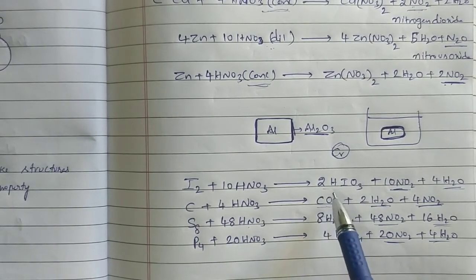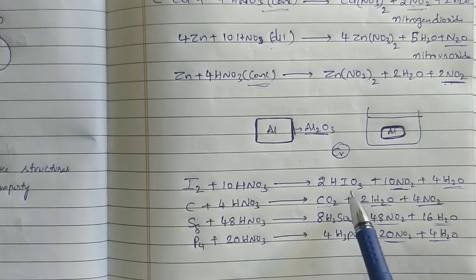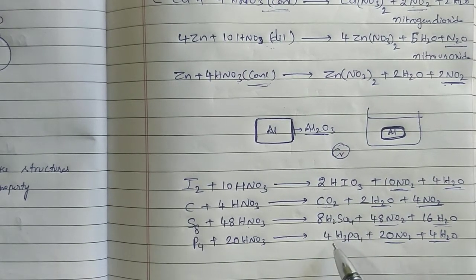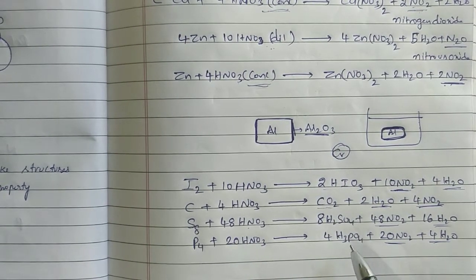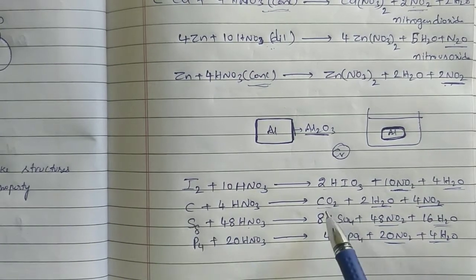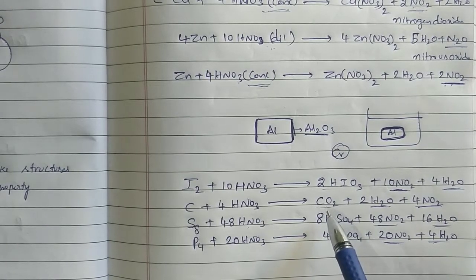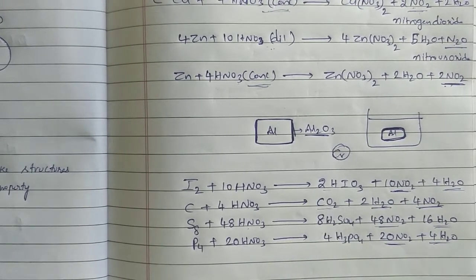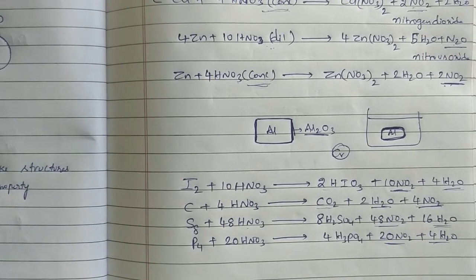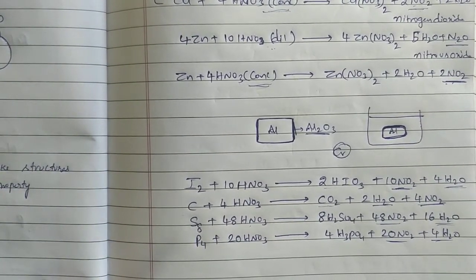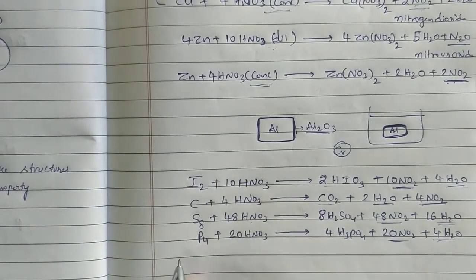These are also corresponding acids only. Iodine will form iodic acid, sulfur will form sulfuric acid, phosphorus will form phosphoric acid. Carbon alone forms an oxide, that is carbon dioxide. Like that we have to make our attempt easy. Is it clear? Now we are going to the next one, the brown ring test.